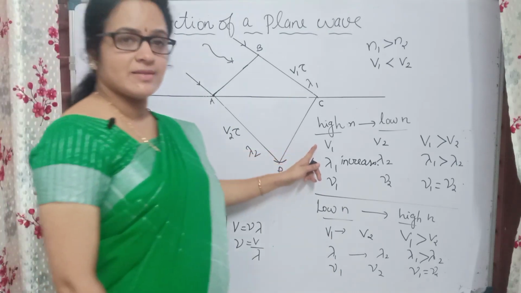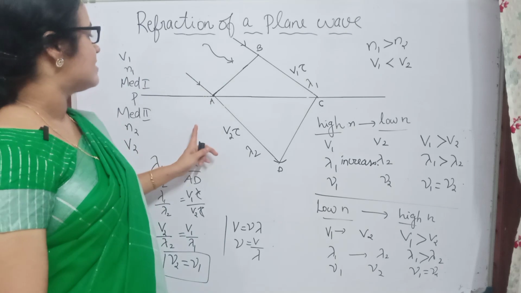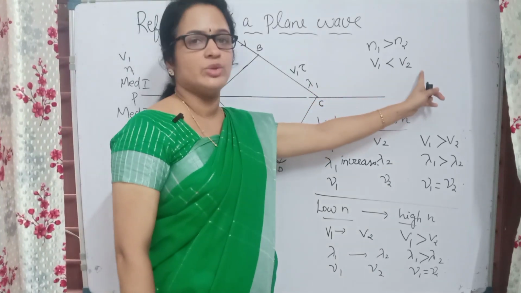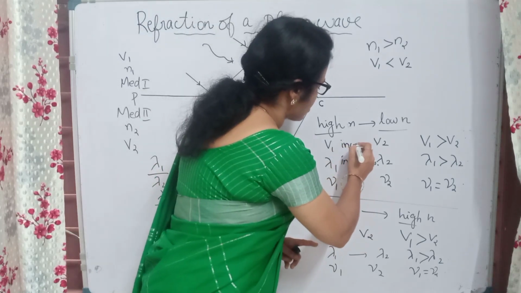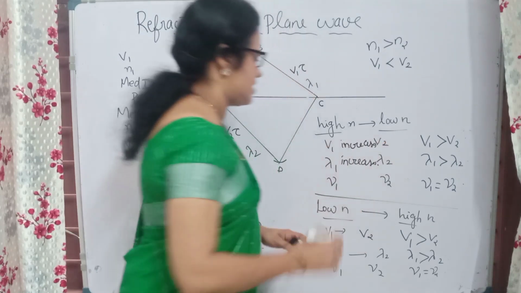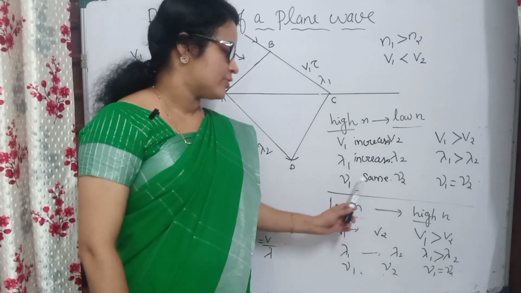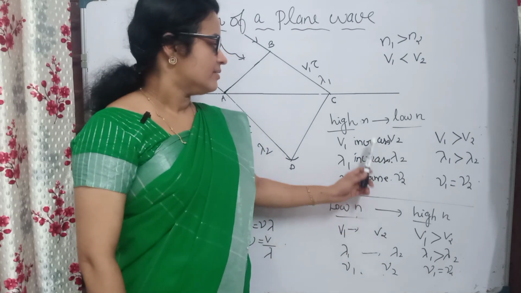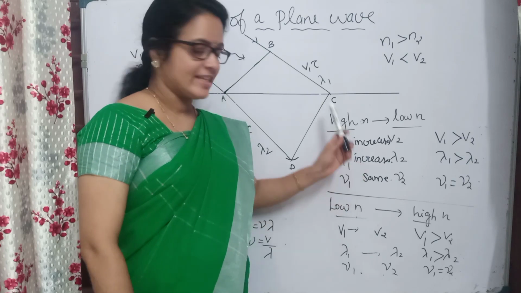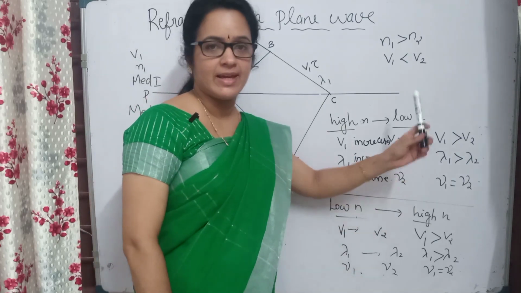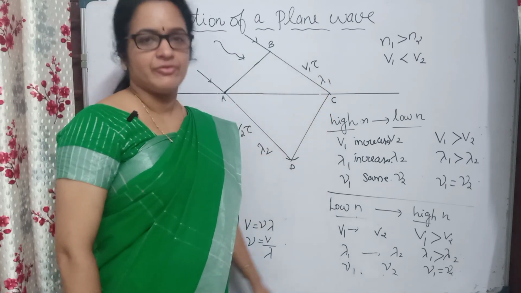Then what about the speed or velocity? Here it was v1 and this was v2. Here v1 is less than v2, that means the speed also increases. And what about the frequency? It will be the same, right? nu1 is equal to nu2. So in this case the speed and wavelength increase but the frequency remains the same. That was the case of light traveling from a higher refractive index medium to a lower refractive index medium.